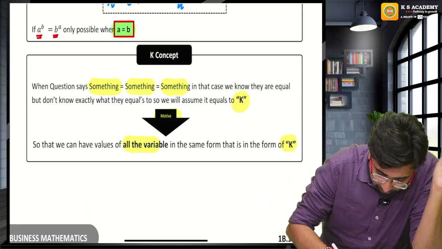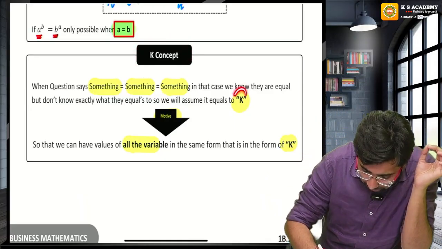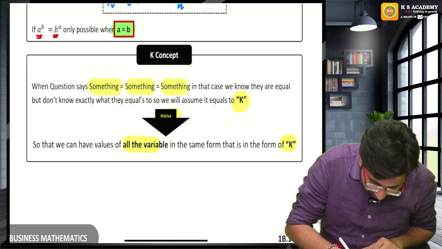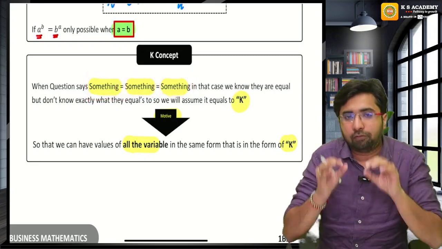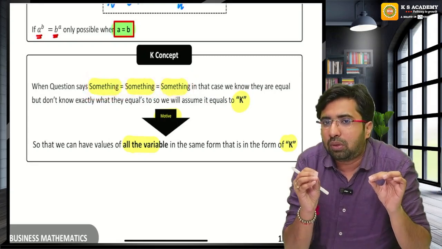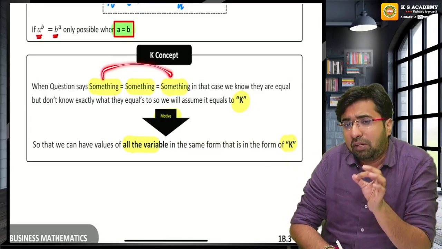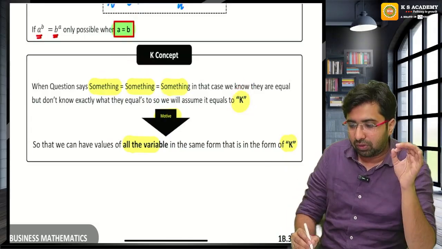In the morning, in the last session of ratio and proportion, I told you about the K concept, and I told you the reason behind the K concept. Whenever the question says something is equal to something is equal to something, I know everything is equal, but exactly what they are equal to I don't know. So I will assume them equal to K.